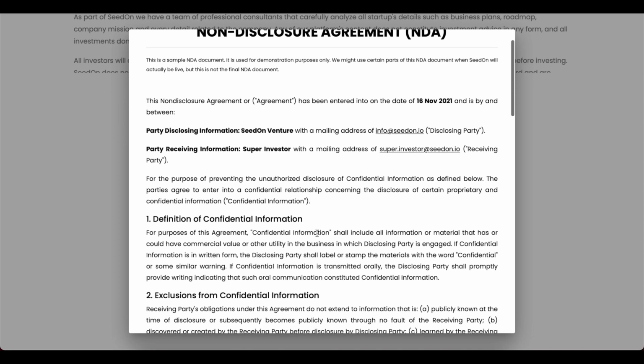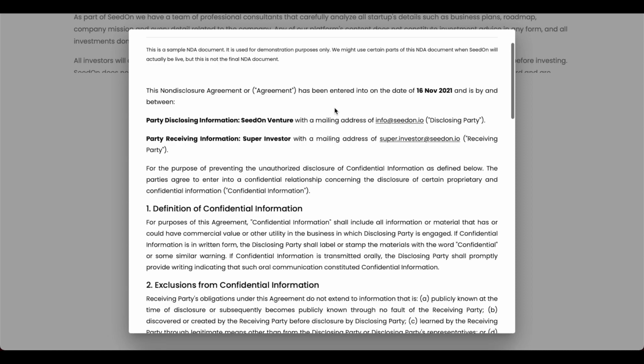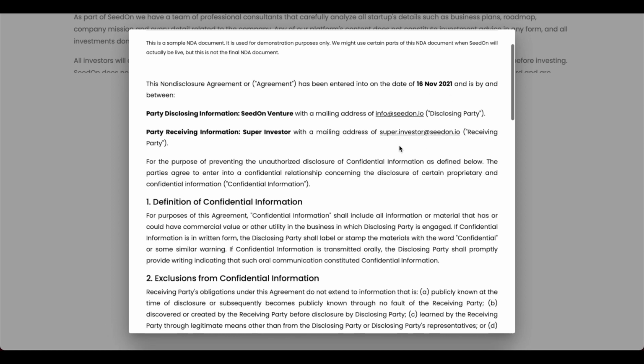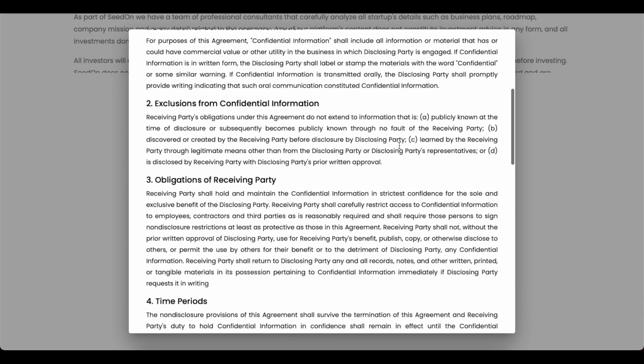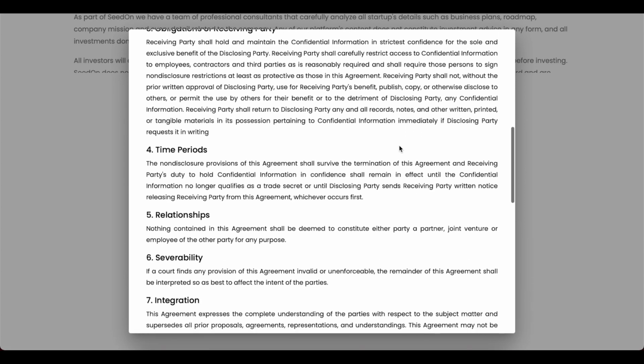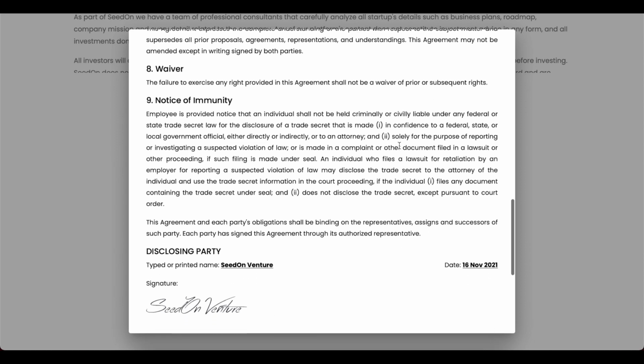Alright, so here we have the parties that are going to be involved in the NDA. We have the SeedOn Venture party, and then we also have the investor. We have the contact information for each one of them, including the email address. This is the date on which it is being signed right now. Those are the terms of the NDA, and let's go over them.